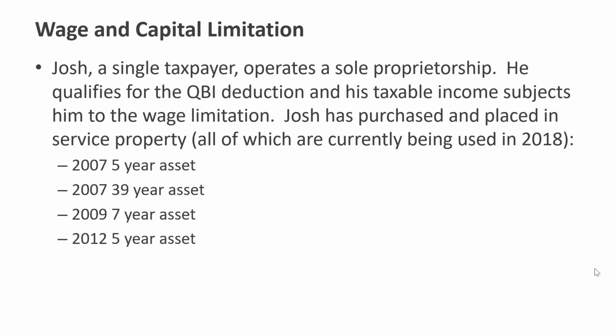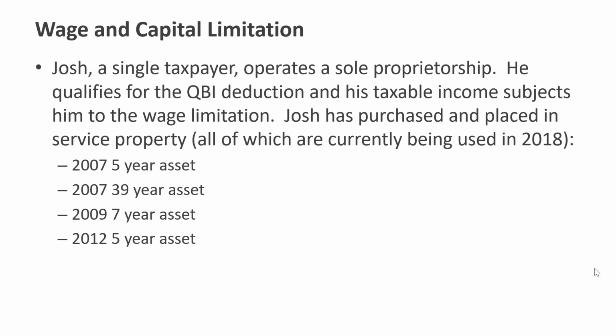Okay, so Josh is a single taxpayer. He operates a sole proprietorship. He qualifies for QBI, and his taxable income subjects him to the wage and capital limitation. Josh has purchased and placed in service property, all of which are currently being used in 2018, which is also a requirement. In 2007, he purchased a 5-year asset.